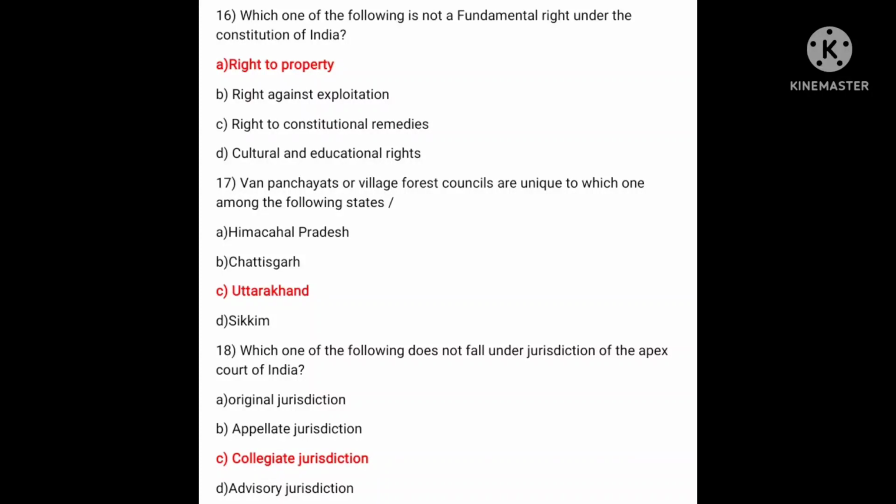Next, which one of the following does not fall under the jurisdiction of the Apex Court of India? A. Original jurisdiction. B. Appellate jurisdiction. C. Collegiate jurisdiction. D. Advisory jurisdiction. Answer is C, that is the collegiate jurisdiction is not a jurisdiction of the Apex Court of India.